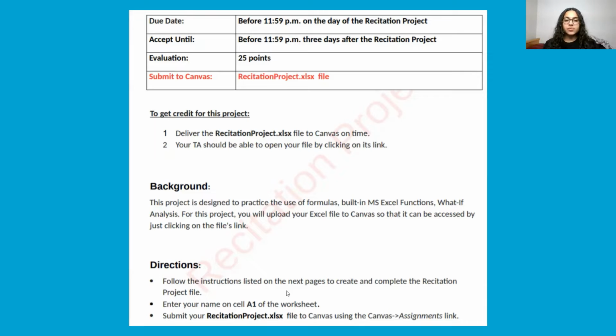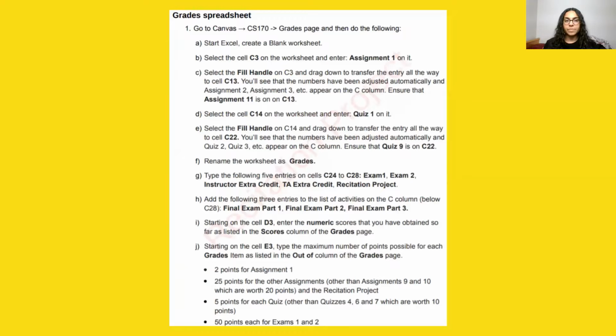So the directions are as follows. Follow the instructions which will be shown in the next few slides and complete the recitation project file. Enter your name on cell A1 of the worksheet. Make sure this is very important. And also you have to submit the Excel file to Canvas using the Canvas assignments link.